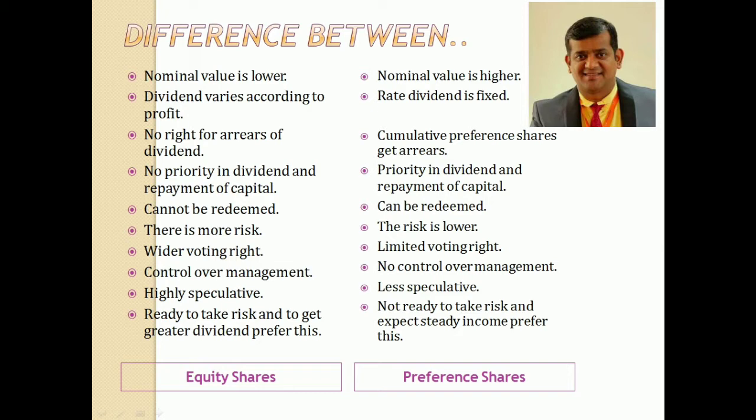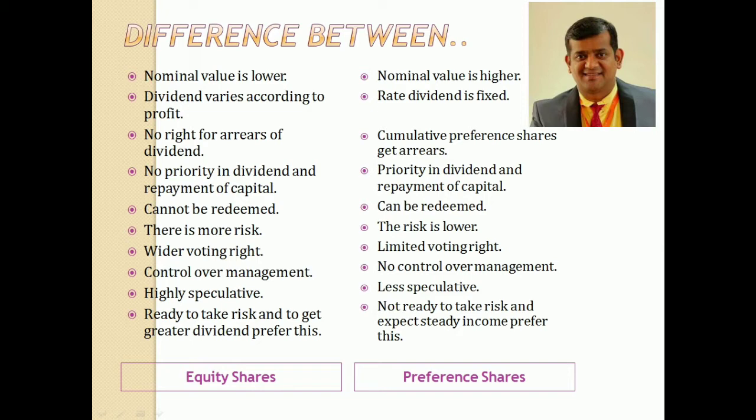Clear? So under preference shares, that is cumulative preference shares, get arrears. So we have already told that many times at the time of explanation. I have told that all the preference shares are in nature cumulative preference shares. So all the preference shares will have the arrears carried forward to the next subsequent year. Which arrears is it? It is dividend arrears.